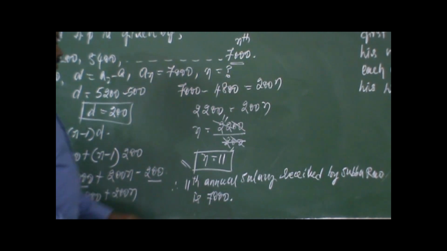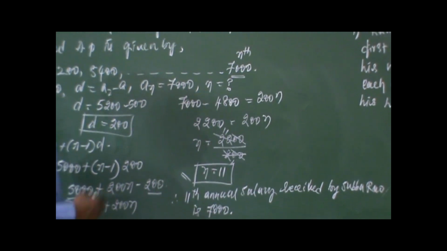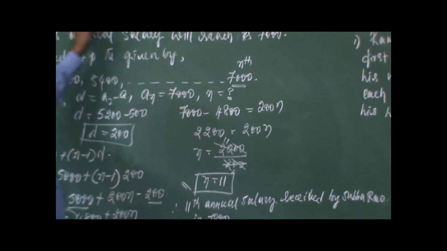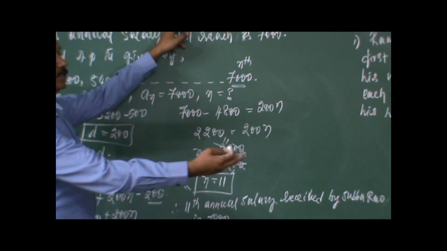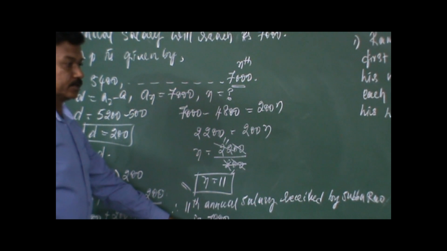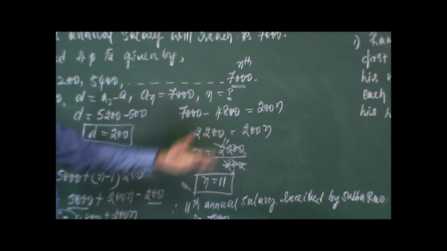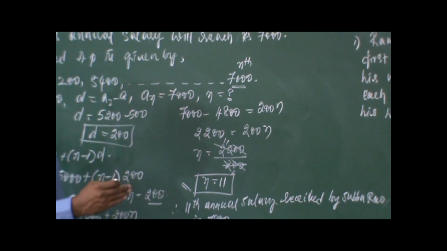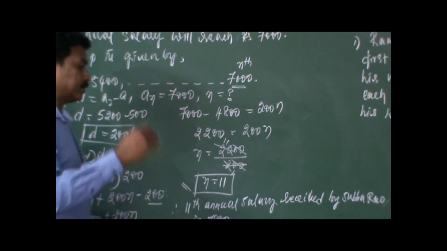Second conclusion is, in which year does it come? That is the 11th annual year. Because he has started the work in 1995, the 11th year he is going to get the salary as 7,000. So 1995 plus 10 years, that is 2005. So at the end of 2005, he is going to get the salary of 7,000, and that will be the 11th annual salary he is going to receive.